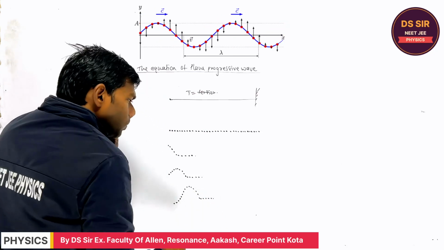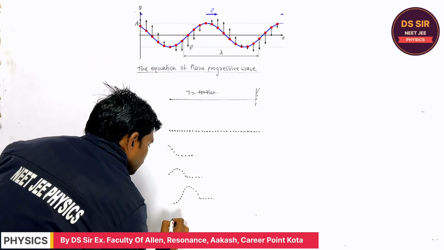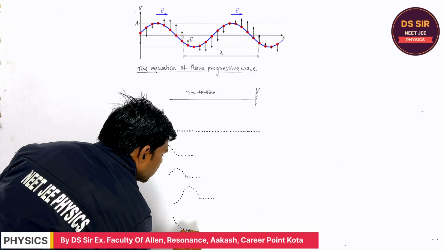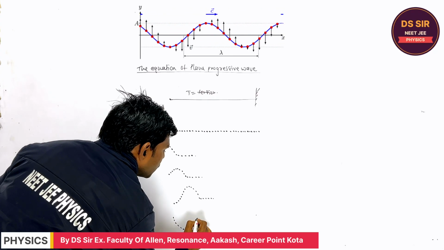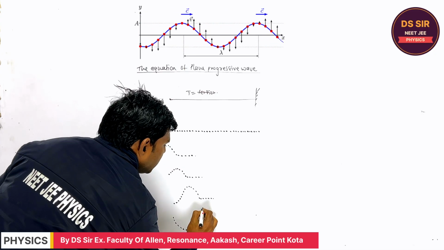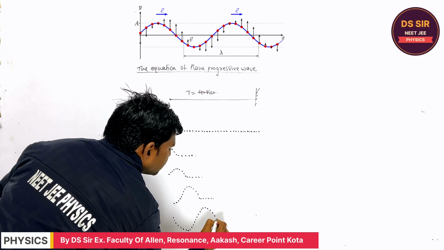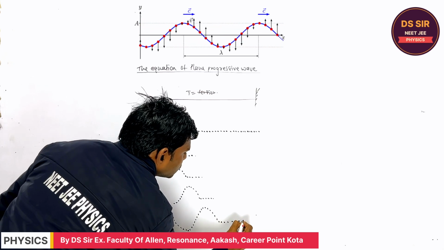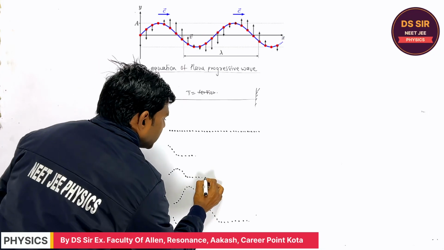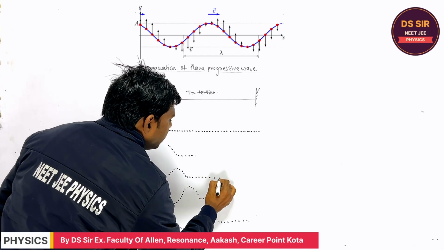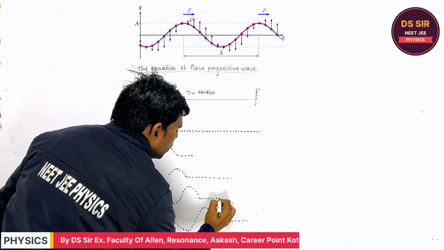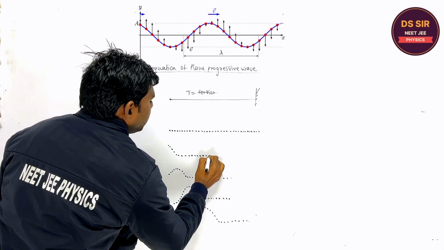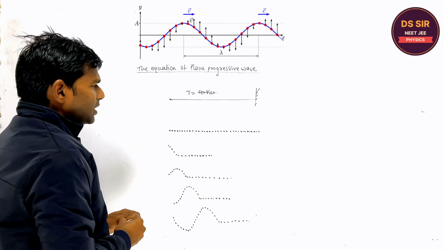And when you complete one cycle, this will be the shape of the string. Are you getting? Like this. But all these particles will be in a straight line, like this. They will be at rest. Only the particles which are connected side by side will start moving. Is it clear or not?